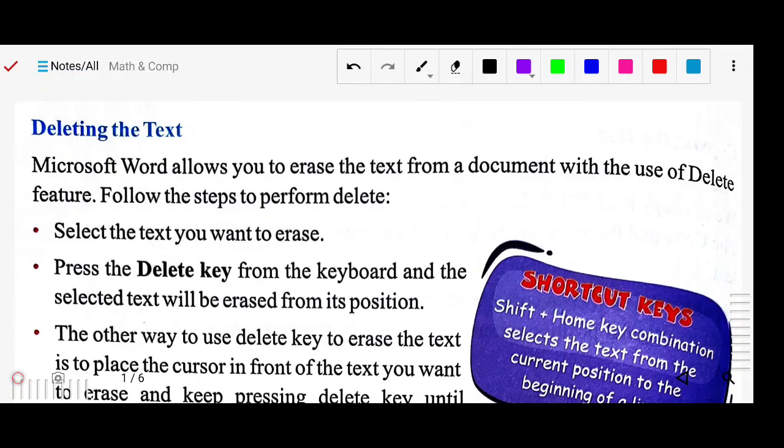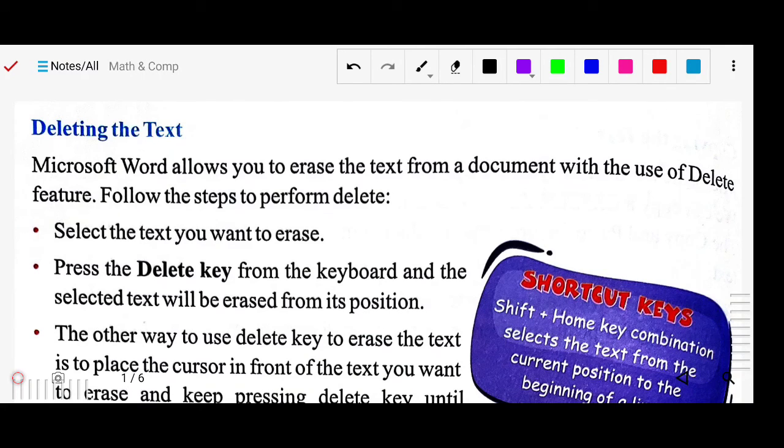So there are two parts to this deleting. There is a backspace key and there is a delete key. On your keyboard you will see there are two types of keys, the backspace key and the delete key. Both have the same function, to delete or remove the text, but there are some differences. We will see those differences.